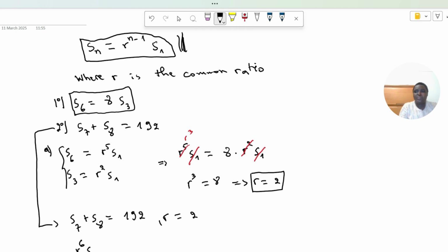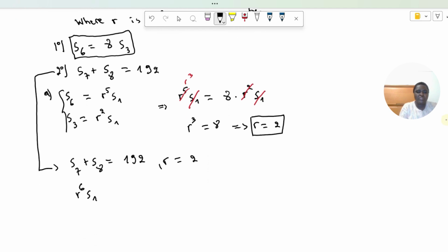So S7 is equal to R power 6 times S1, S1 being the first term, then plus S8. S8 is R power 7 times S1, and this is equal to 192.